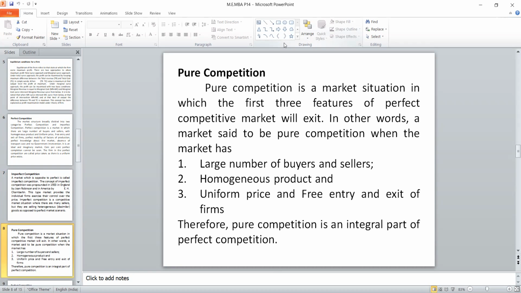If these are present, then instead of saying imperfect market, we say it is a pure market. If perfect mobility of factors, perfect knowledge about the market, no transportation costs, and non-intervention of government are also added, then we can say it is perfect. Only the first 3 make it pure competition.